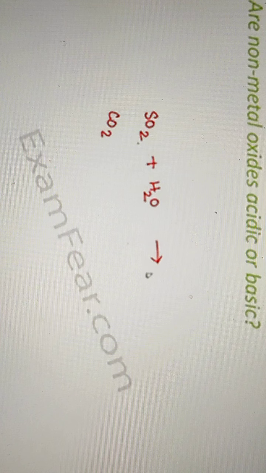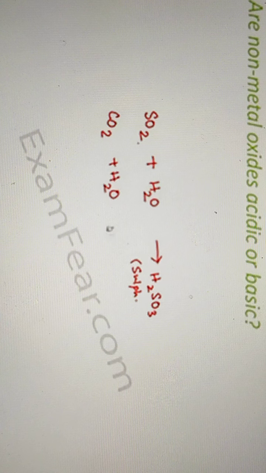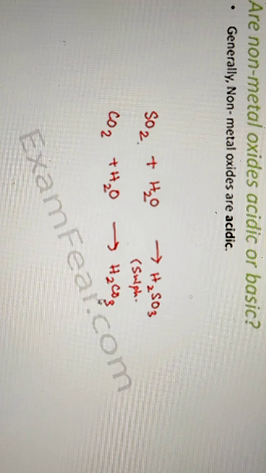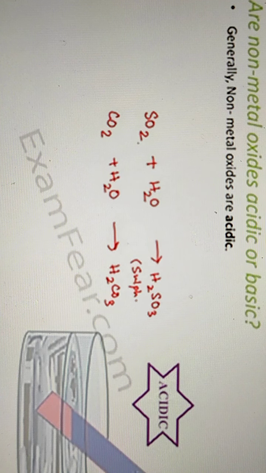When sulfur dioxide is mixed with water, it forms H2SO3. We will tell the name later. When carbon dioxide is mixed with water, it forms H2CO3. Then it is found that when blue litmus paper is dipped into the solution, it turns red.